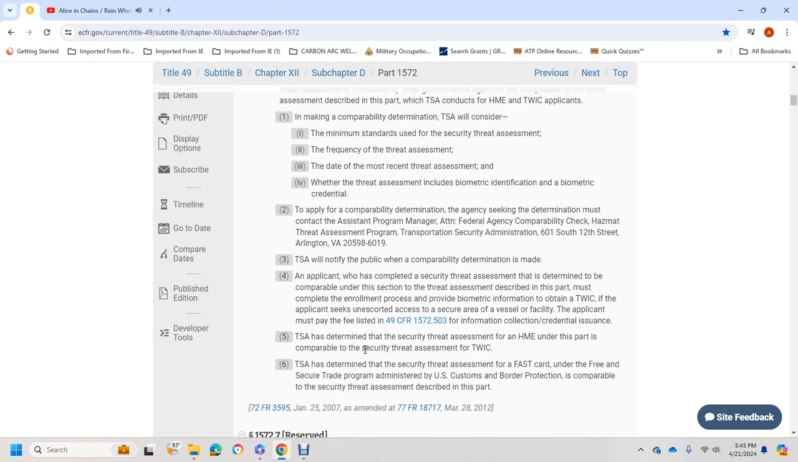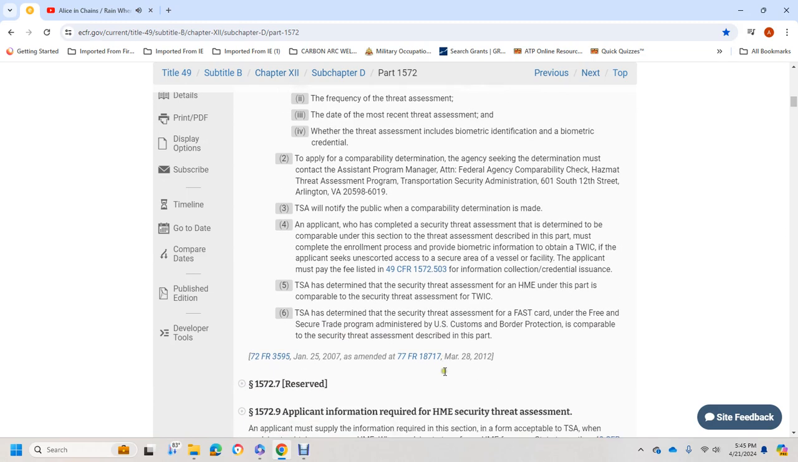TSA determined that the security threat assessment for the hazardous materials endorsement under this part is comparable to the security threat assessment for the transportation worker identification card. TSA determined that the security threat assessment for the FAST card under the Free and Secure Trade program, administered by U.S. Customs and Border Protection, is comparable to the security threat assessment described in this part.